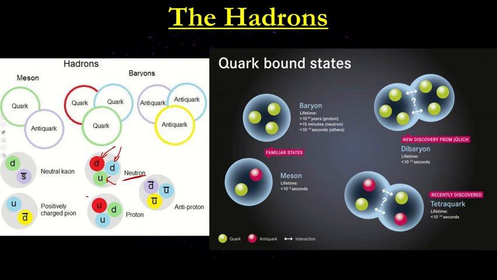A proton is made up of two up quarks and one down quark. So we're looking at what process in our universe caused these things to start forming.